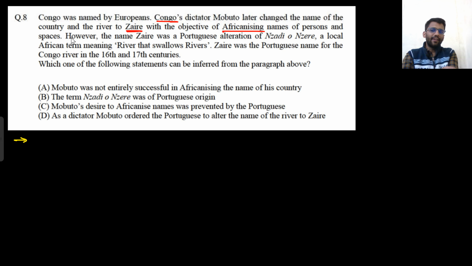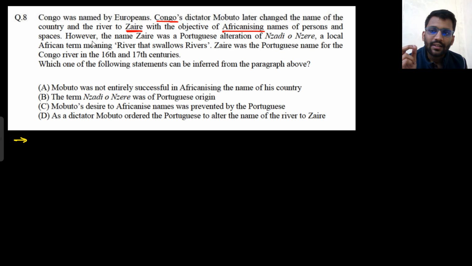So he wanted to Africanize the name of the country. So he named the country and the river as Zaire. So what do you mean by Zaire? That is given.